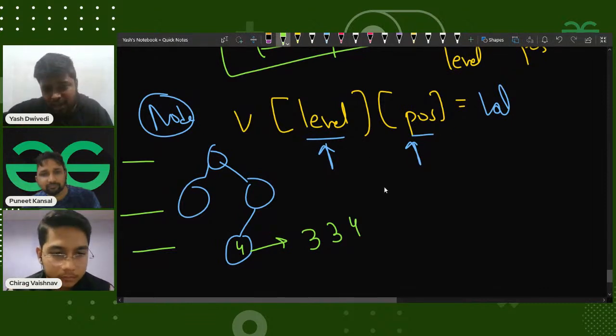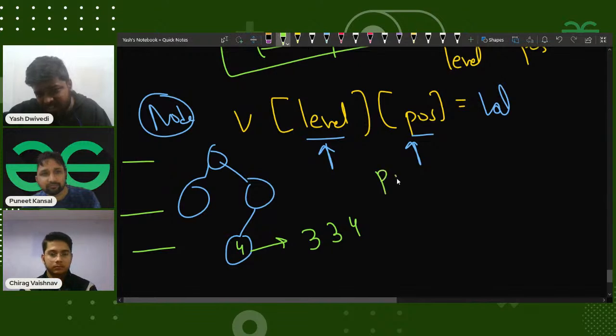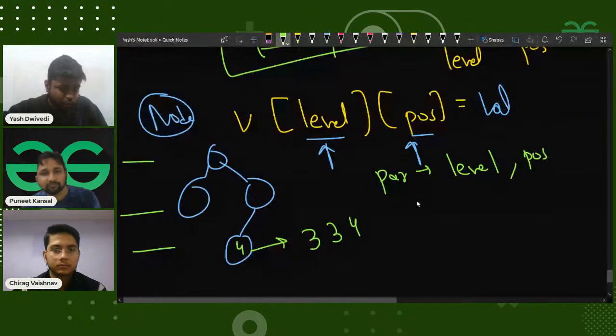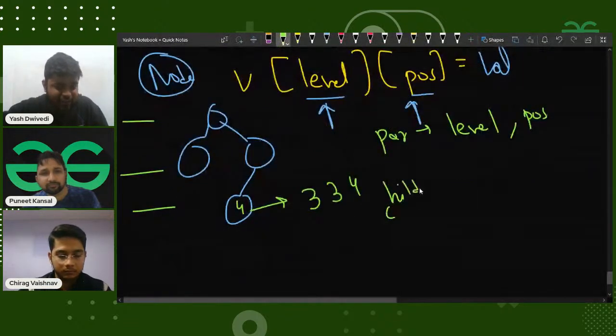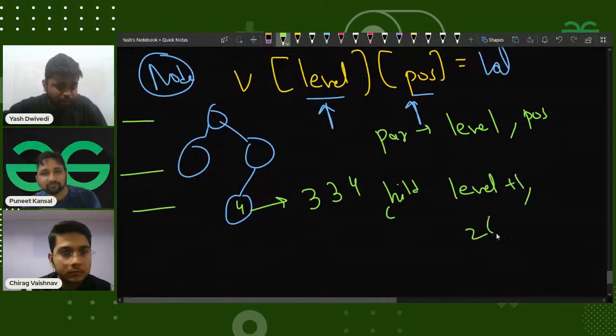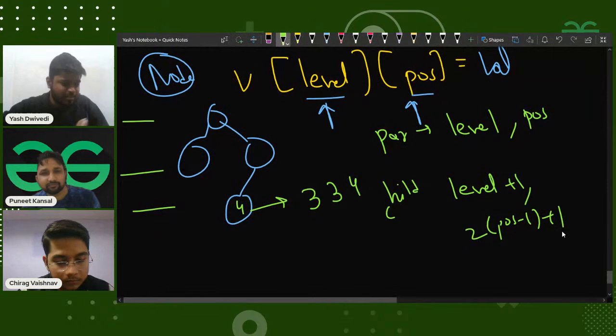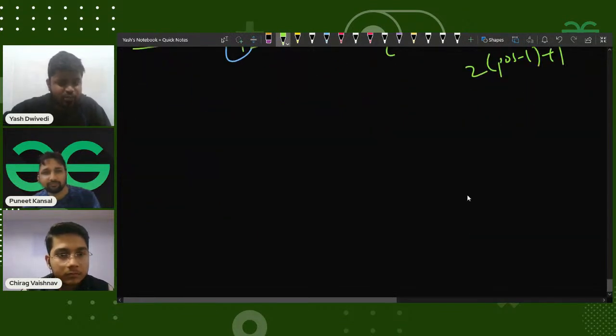Once it is stored, if the parent's information is, let's say, the level of the parent is level and the position is pause, then if I want to move towards its left child, I'll increase my level by 1, and the position would be 2 times pause minus 1 plus 1. Similarly it would be for the right child. This is what I'll be doing.